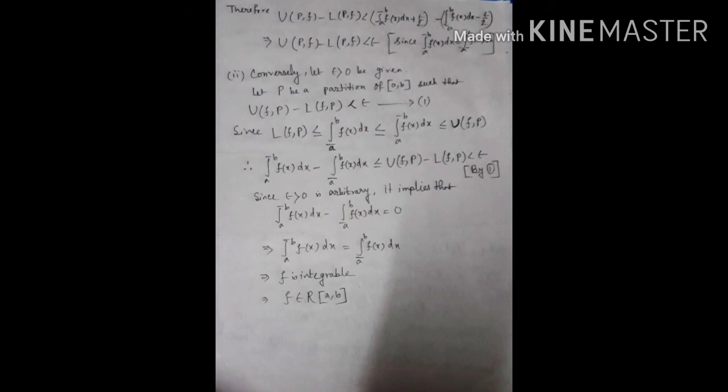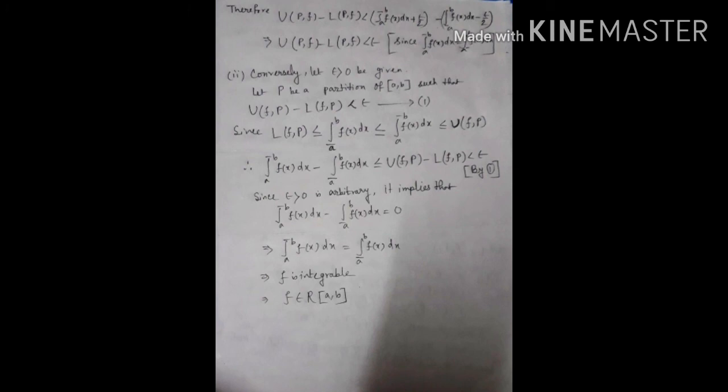So, we know this is an integrable function, so the upper integral is equal to the lower integral. So we can write U(P, f) minus L(P, f) less than epsilon. This is our necessary portion, and it completes the proof.